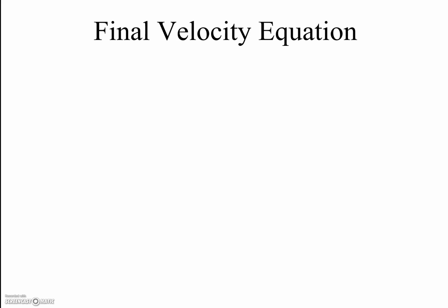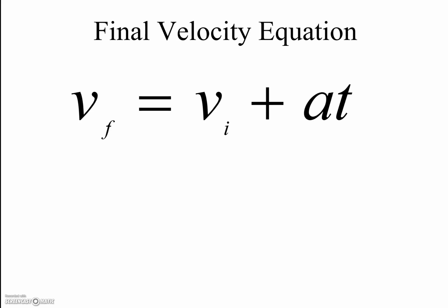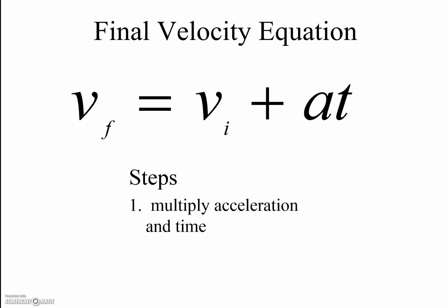So we're going to put this into an equation. We're going to call it our final velocity equation, and we use it whenever a question asks how fast is a car going after it accelerates. And our equation looks like this. VF equals VI plus AT. What we would do is we would take the acceleration and the time and multiply them together. And then we would add that value to the initial velocity.